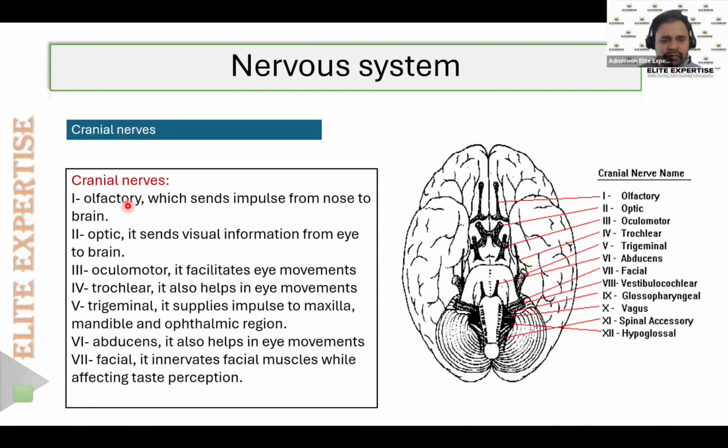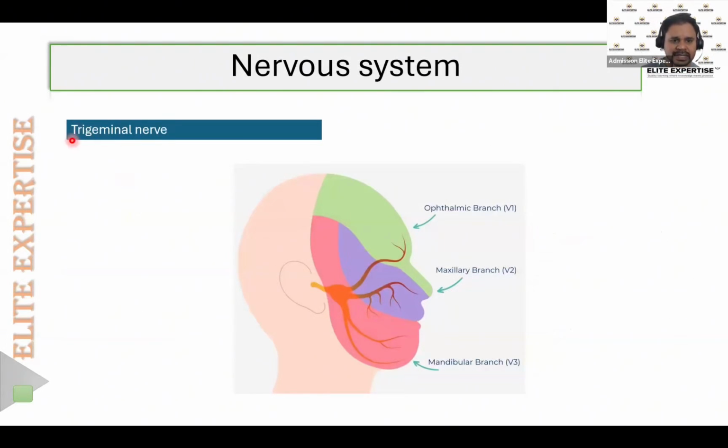Then the fifth one is the trigeminal nerve. The trigeminal nerve mainly supplies our maxilla, the upper part, the mandible, the lower part of the jaw, and the ophthalmic region, that is, the eye part. Here in this diagram, you can have a look. This is our trigeminal nerve supply. So trigeminal is the nerve which supplies one side of the face, that is, the maxilla, mandible, and the ophthalmic region.